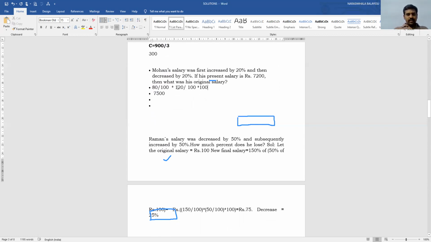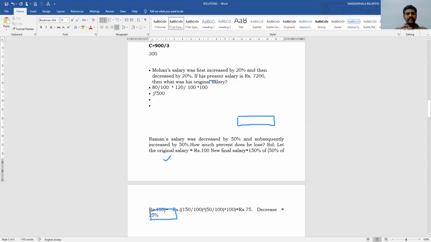Therefore, I am writing 120 by 100 because it is 120%. After increasing the salary, they have decreased it once again. How much did they decrease? 20%. The total value is 100, decreased by 20, therefore 80%. Therefore, 80% into 120% into the original salary. If I calculate this one, I will get the answer 7,500.